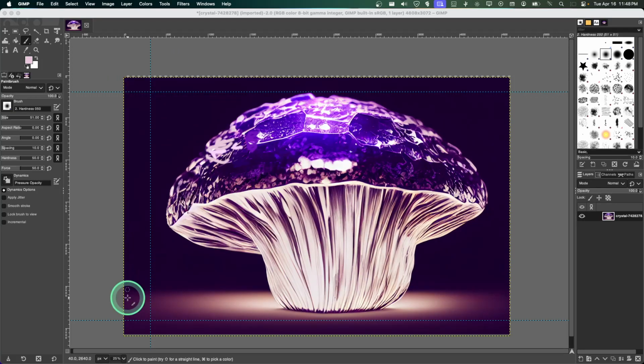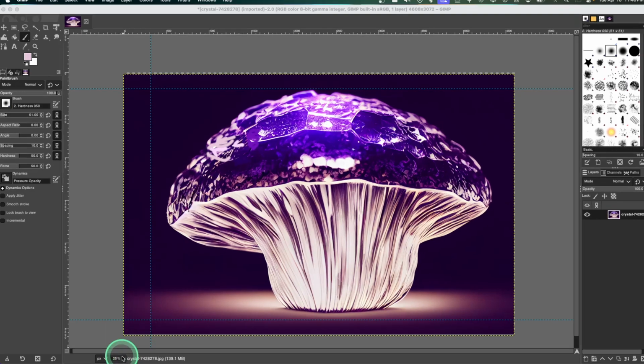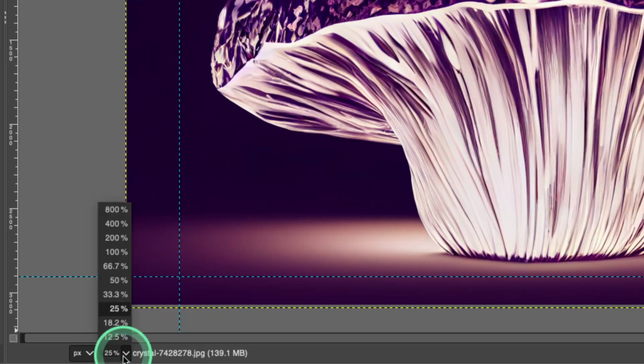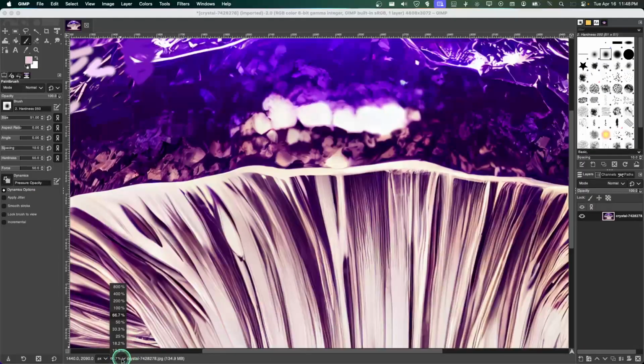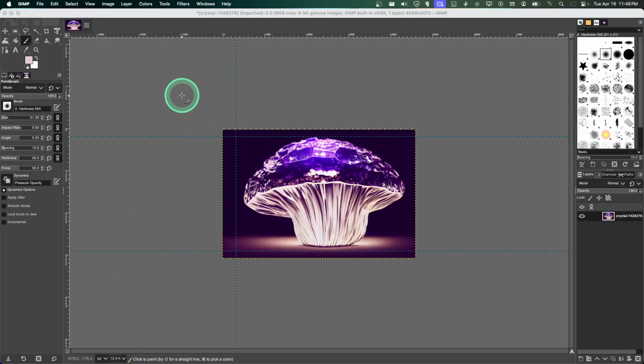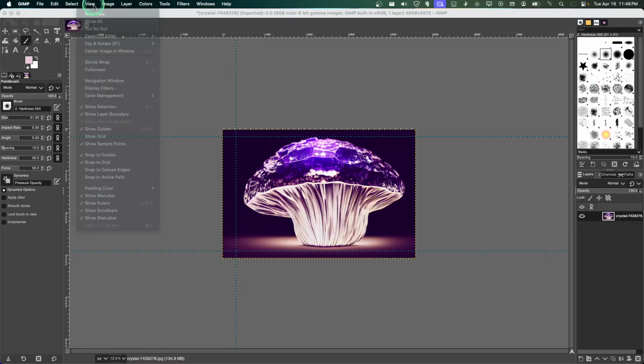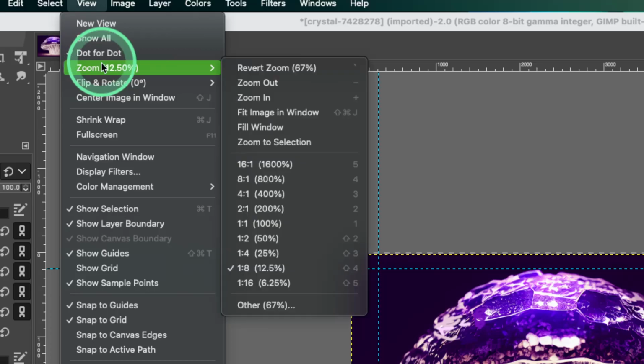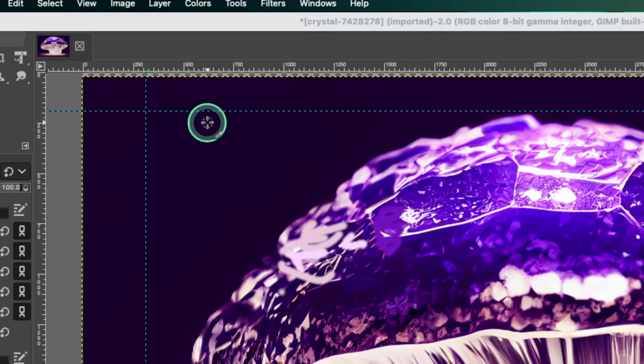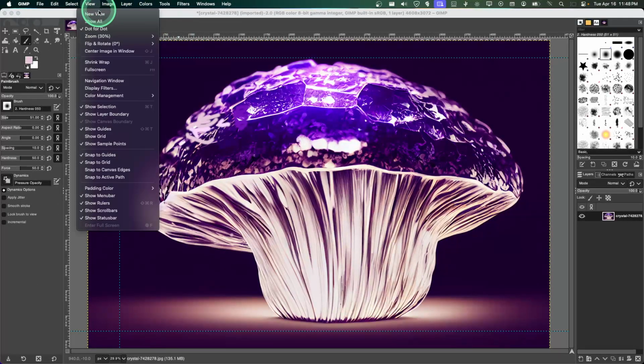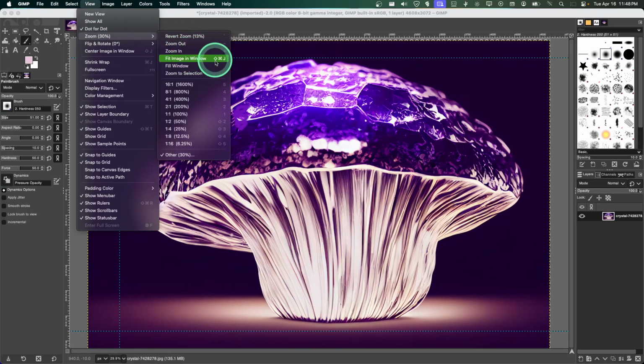Also, you can zoom from here if you want to. You can click here and select the zoom amount, or how far you want to zoom out. You can also go to View, and then here you have Zoom, zoom out, revert zoom, fit image in window, which is what this is going to do. Very helpful. It is also helpful to learn the shortcut, so you don't have to go here. The shortcut is Shift Command J or Shift Control J.